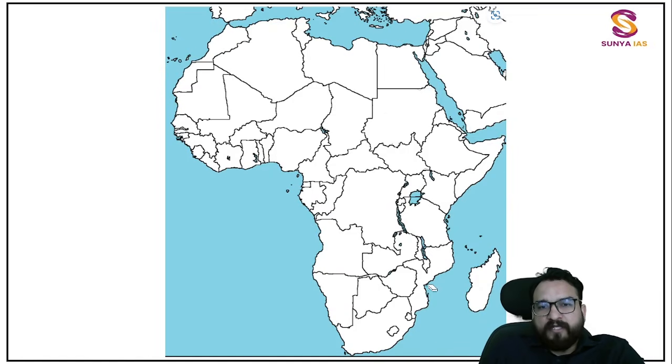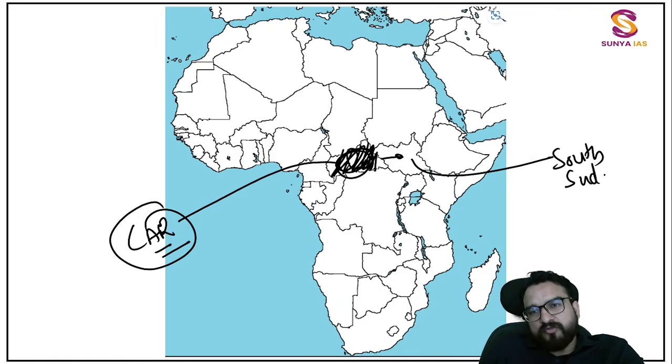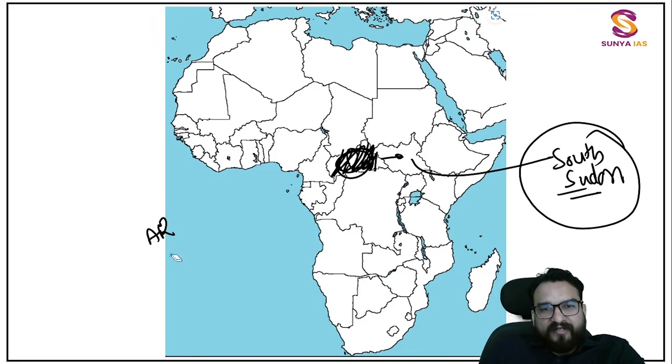Now what is remaining is this: you see the above of it, or you can remember it in the form of two landlocked middle countries. This particular country above DRC is known as CAR, Central African Republic, because it is at the center. And right of it you will find South Sudan, because it has been separated from Sudan. So this is South Sudan over here, guys. South Sudan, Central African Republic.